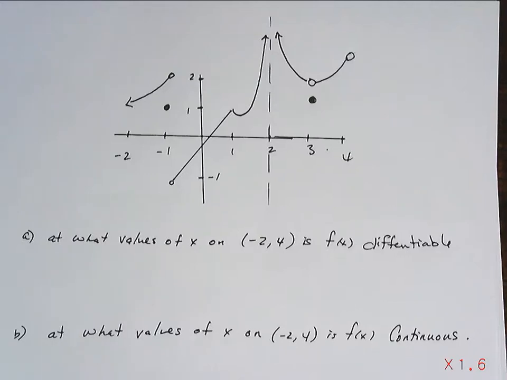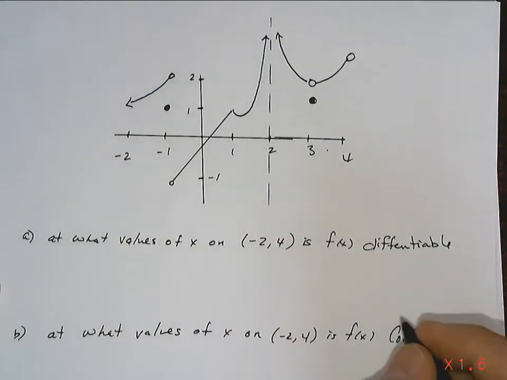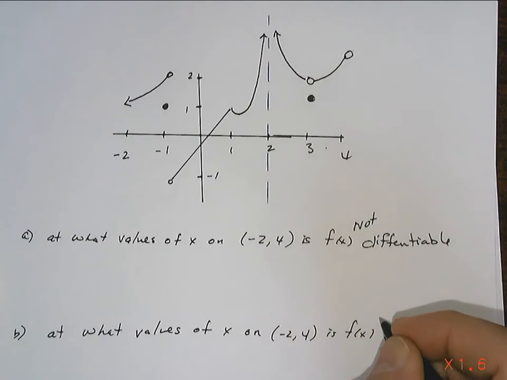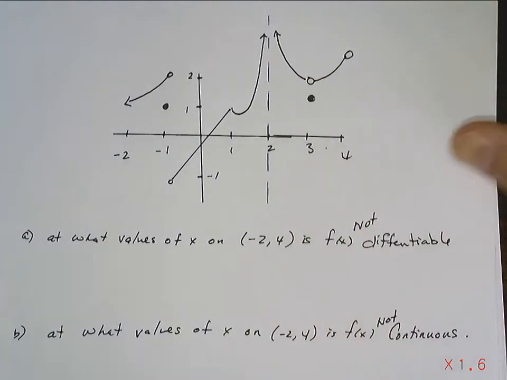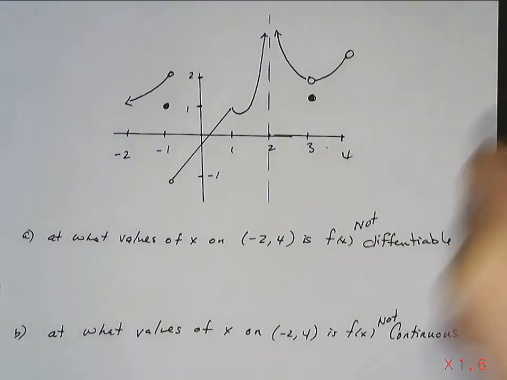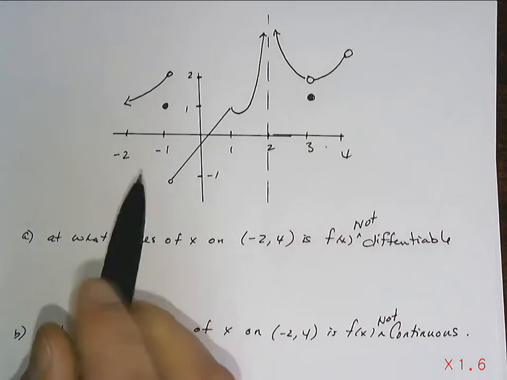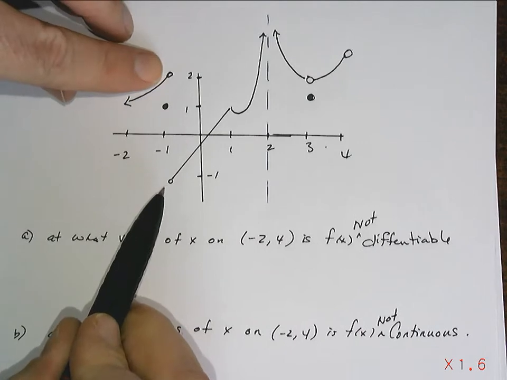So the first one, I want to know where it's differentiable and where it's continuous. Well, you know what? It's going to be too hard for me to tell you everywhere where it's continuous. Why don't I tell you where it is not differentiable? This is going to be easier. So let's add that: I'm going to tell you where it's not differentiable, and where it's not continuous.